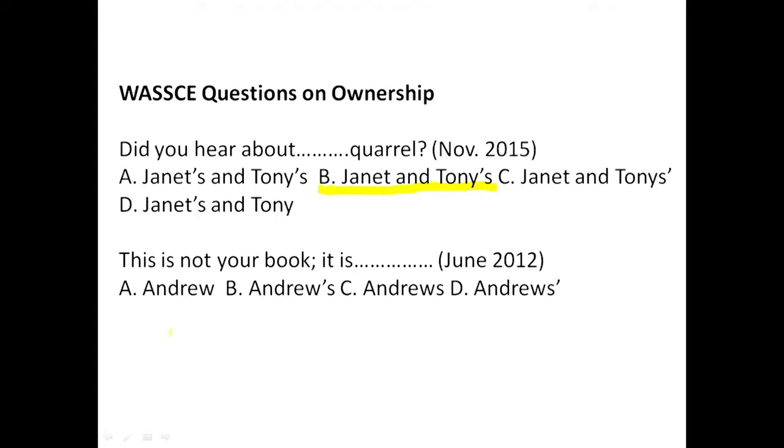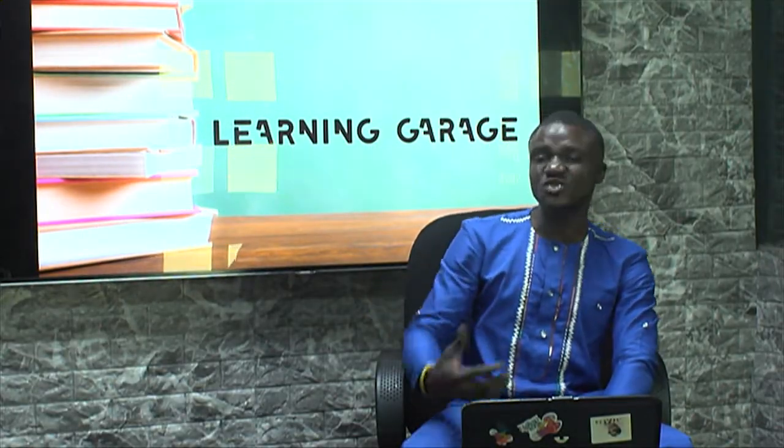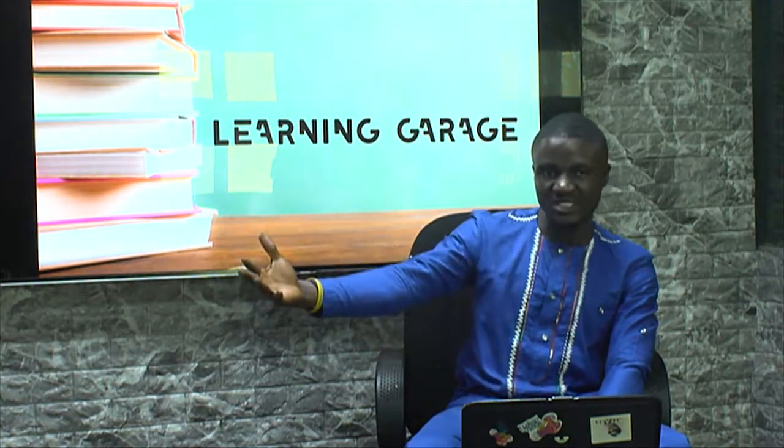So we remove the pen, and with the addition of the apostrophe and S, it is explicit that we are talking about the same thing. This pen is mine, and that one is Abu's. We mean pen again, meaning that pen there belongs to Abu in this case. So this pen is mine, and that pen is Abu's, capital A-B-U, apostrophe S in this case.